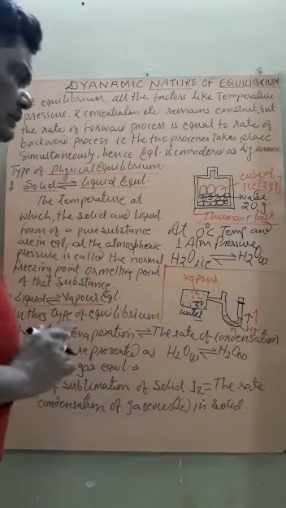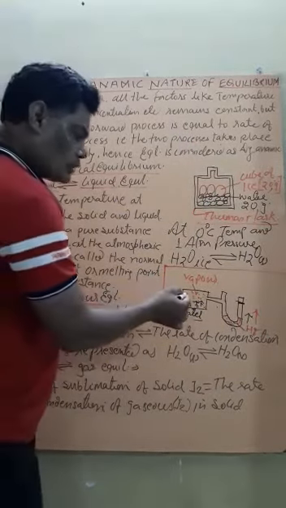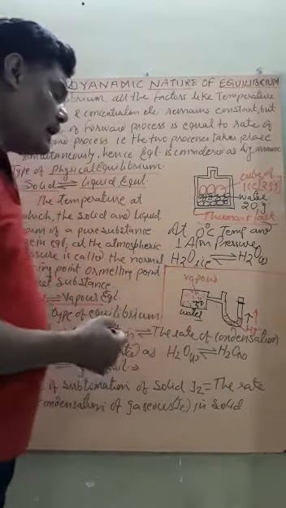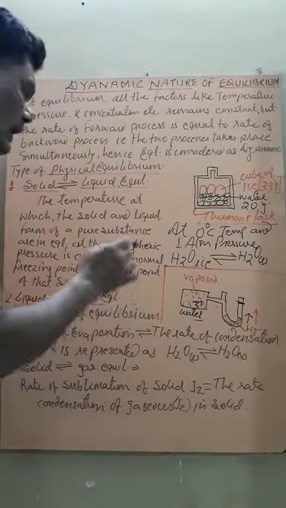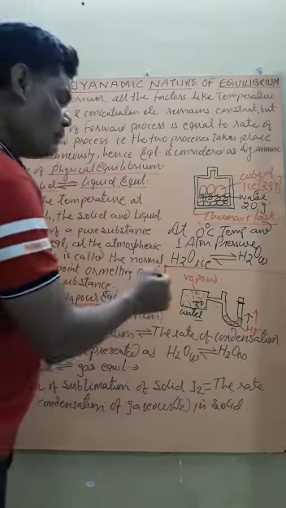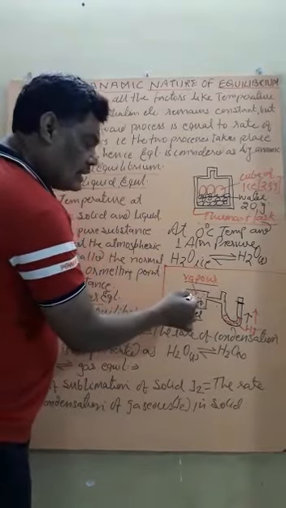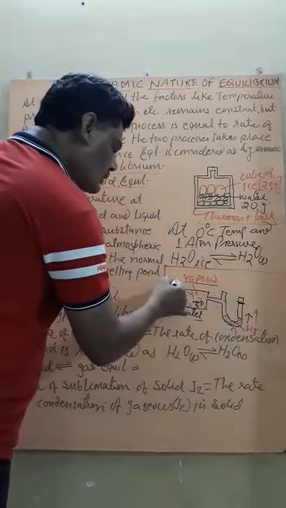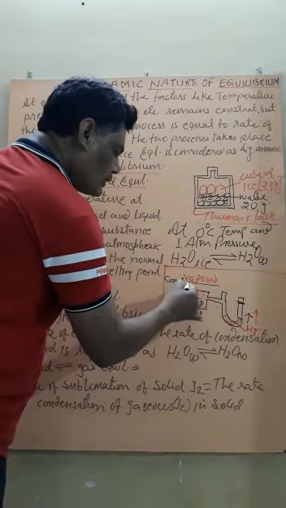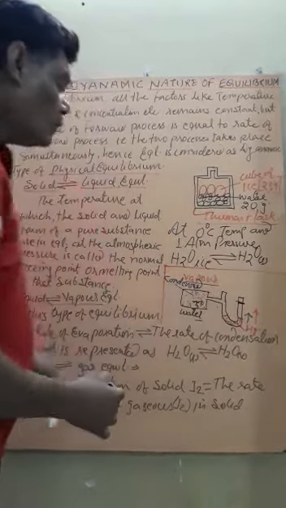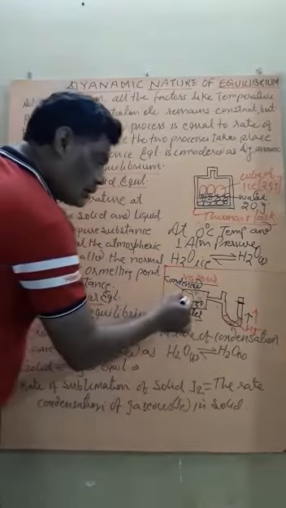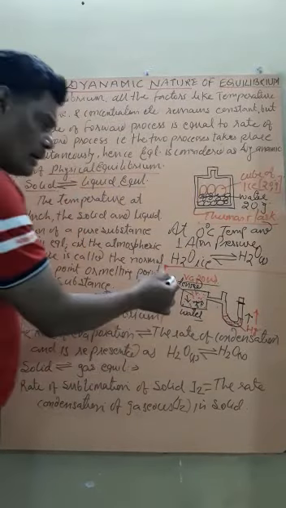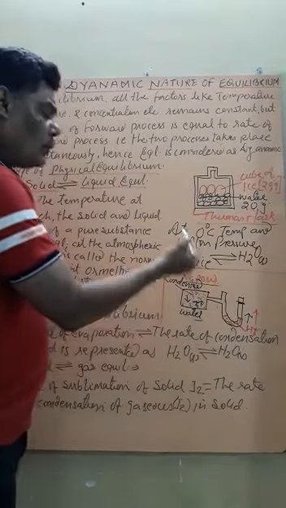Why? It is because up to some time the water converts into vapor by evaporation, but after some time the vapor present will also start to condense, and this condensed vapor converts into liquid water. That is, the vapor starts to convert into water.